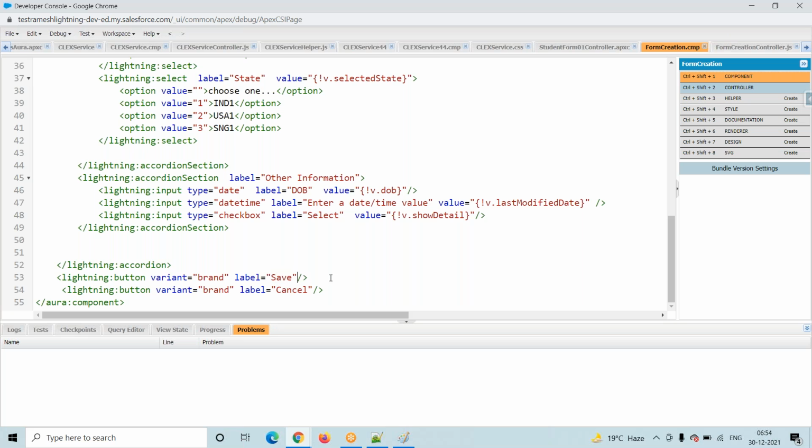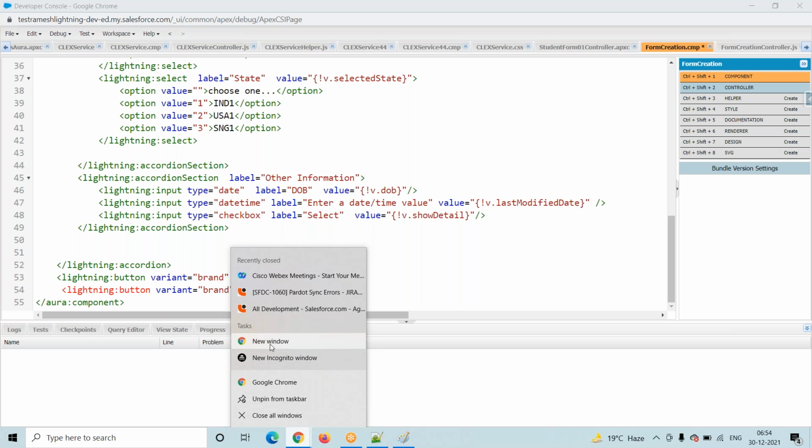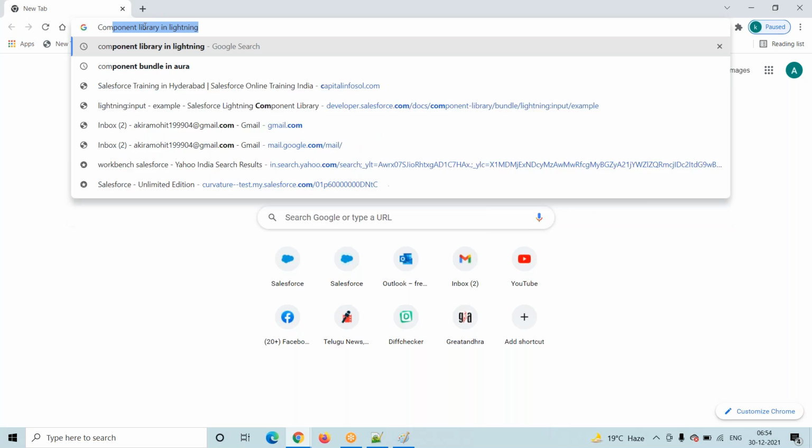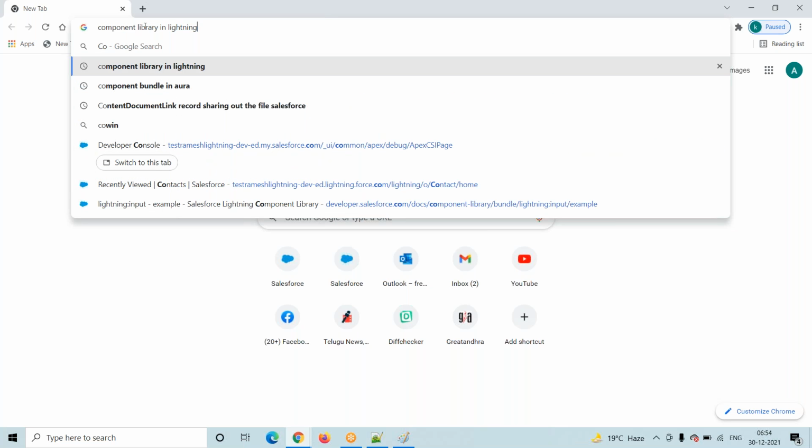Now coming to here, I am telling the command button, the save button, whenever you click, we have one attribute, which is onclick. Go to the Apex developer guide, one second. Go to the component library, the Lightning component library. See, go to here.